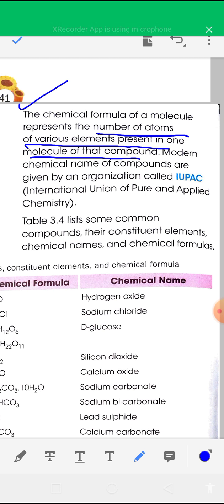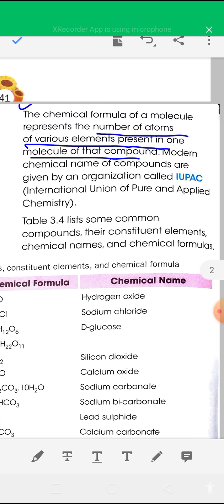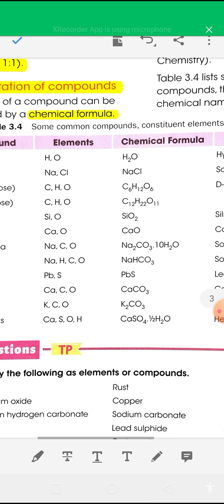Modern chemical names of compounds are given by an organization known as IUPAC, the International Union of Pure and Applied Chemistry. Here the names and chemical formulas of some compounds are given.